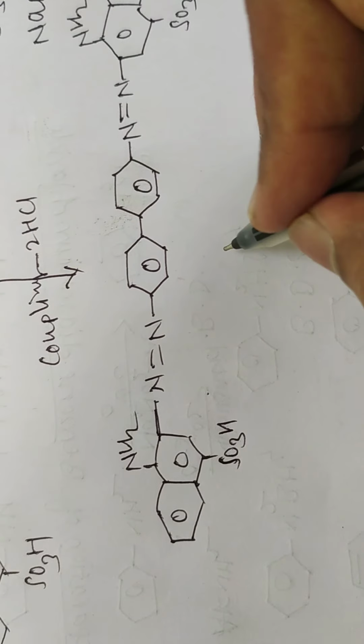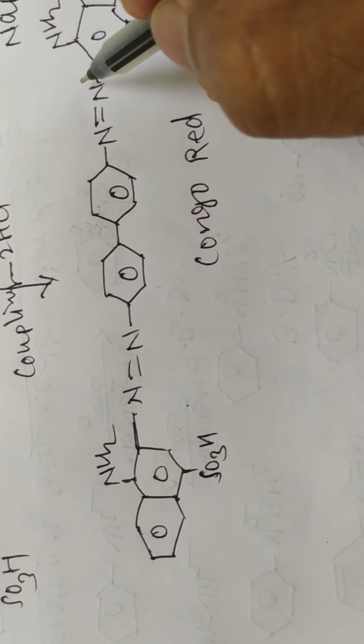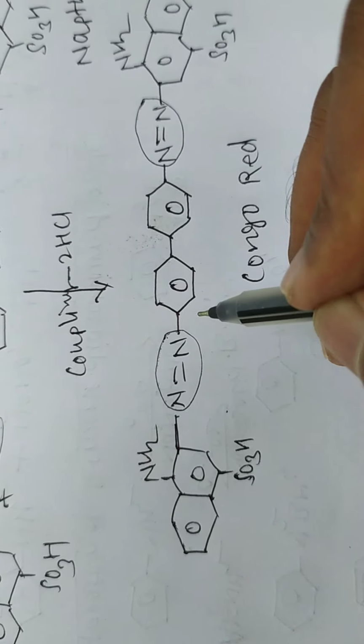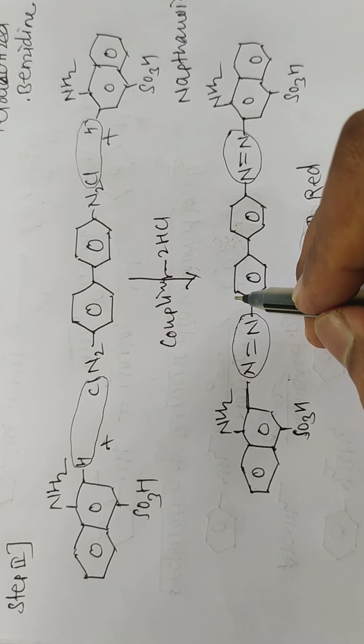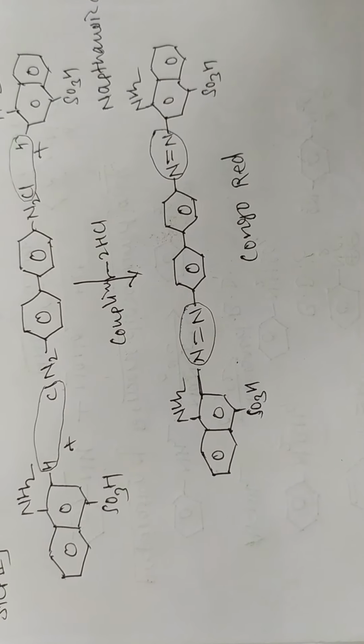This is the formation of Congo red and it contains two azo groups, therefore it is an example of a bis-azo compound. This is all about the amines and diazonium salts. Here the second chapter is end.